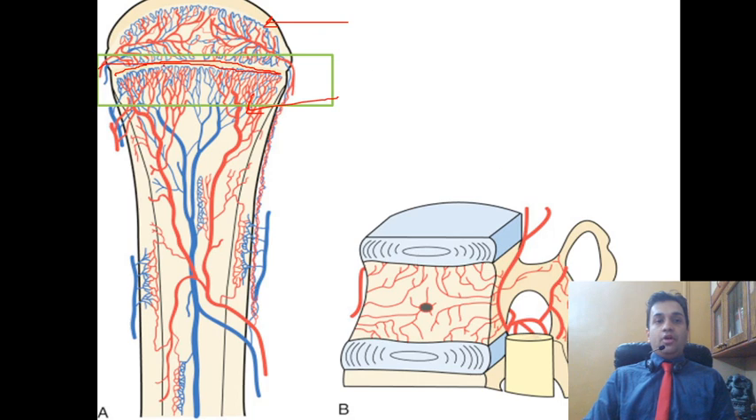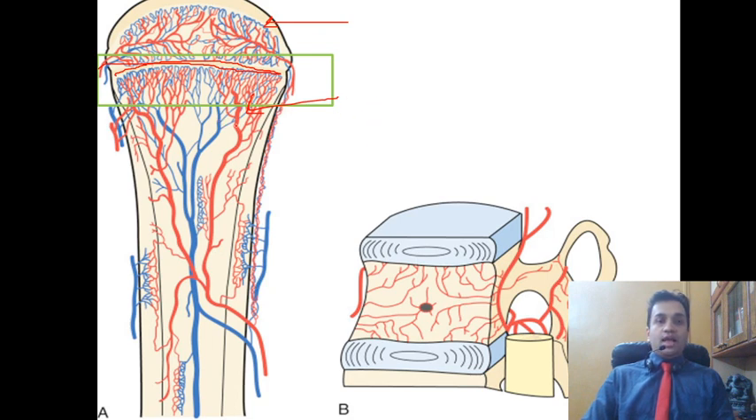Now I'd like to draw your attention to this area which has been circled by the green box. If you can see, there are two things which I'd like you to pick up over here. First one is the very high density of vasculature over here, it is much higher than the rest of the bone.